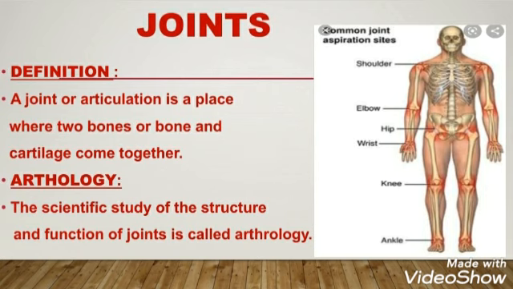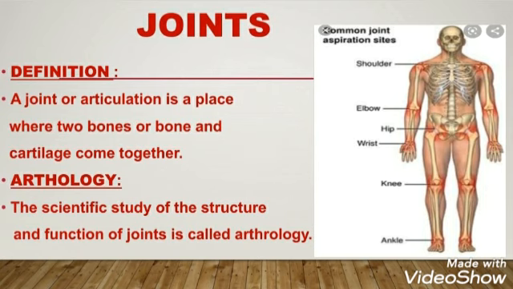So how can we define joints? In class 10th we have discussed earlier about joints and types of joints, and in the definition of joints we discussed that it is a point where two bones meet. But here, along with the bone meeting point, we have another meeting point in its definition. What is that? Let's have a look.